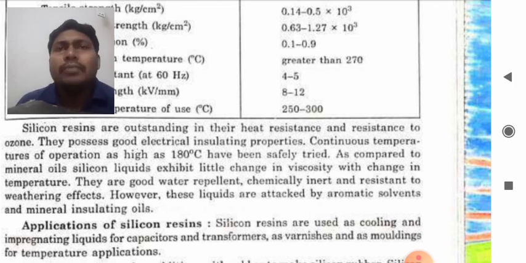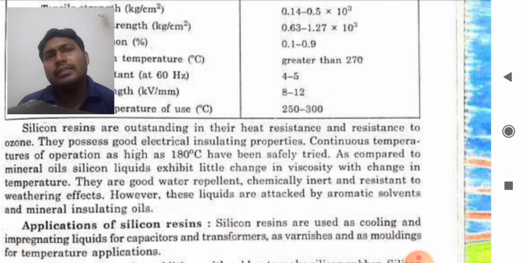As compared to mineral oils, silicon liquids exhibit little change in viscosity with change in temperature. They are good water repellents, chemically inert, resistant to weathering effects, but are attacked by aromatic solvents and mineral insulating oils. Application of silicon resins.